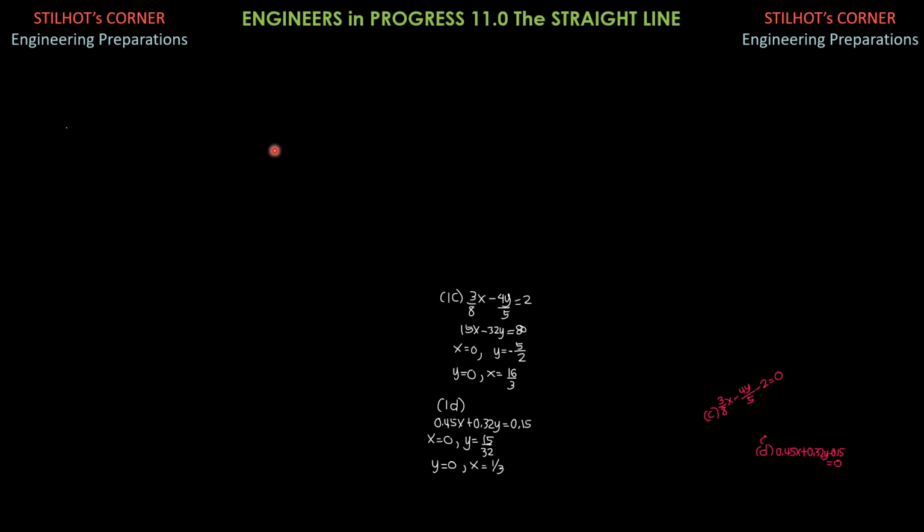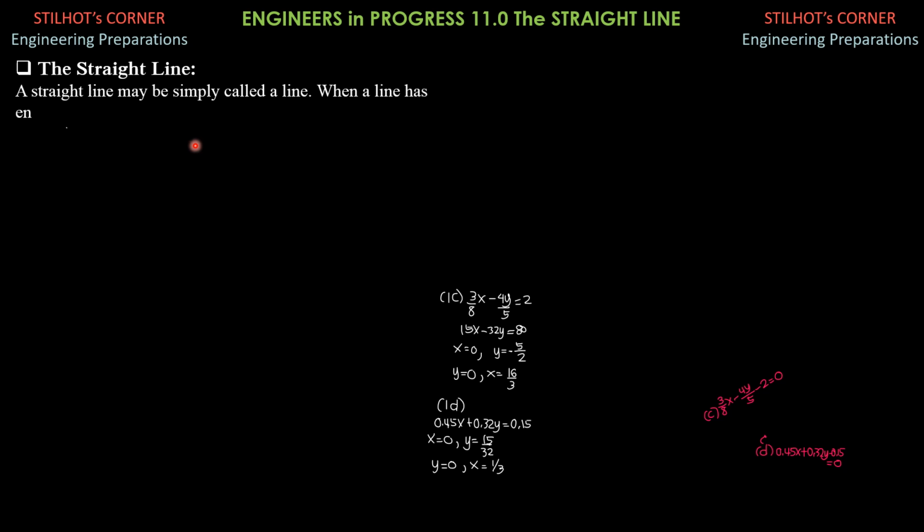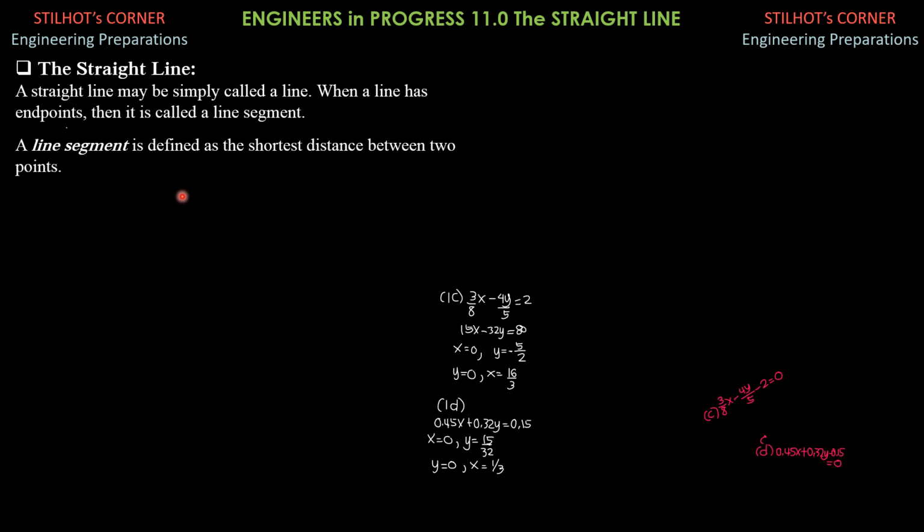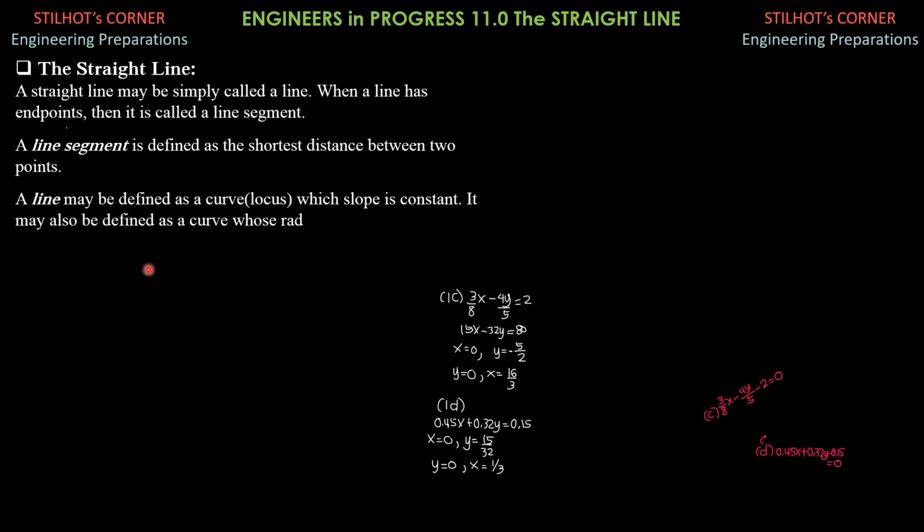So here we go. We define a straight line, and maybe call it a line. When a line has endpoints, then it is called a line segment. So a line segment is defined as the shortest distance between 2 points. Of course, that's the straight distance between 2 points. A line may be defined as a curve or locus whose slope is constant, or it may also be defined as a curve whose radius is infinite. So that's a curve, although we can also call it a line. The radius is infinite.